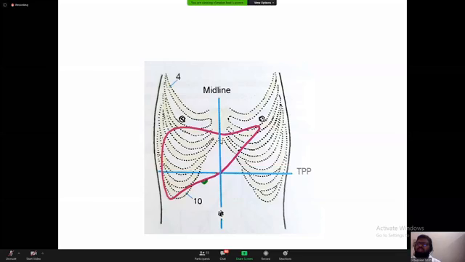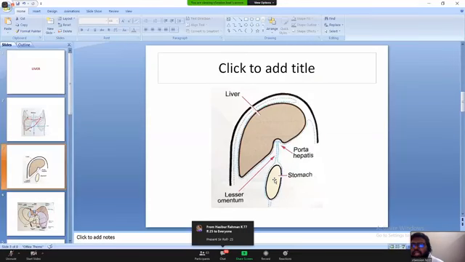If we see again, there is another relationship with the stomach, and the entry of the liver is called the porta hepatis. You know all these things. Porta hepatis is not an opening, right?